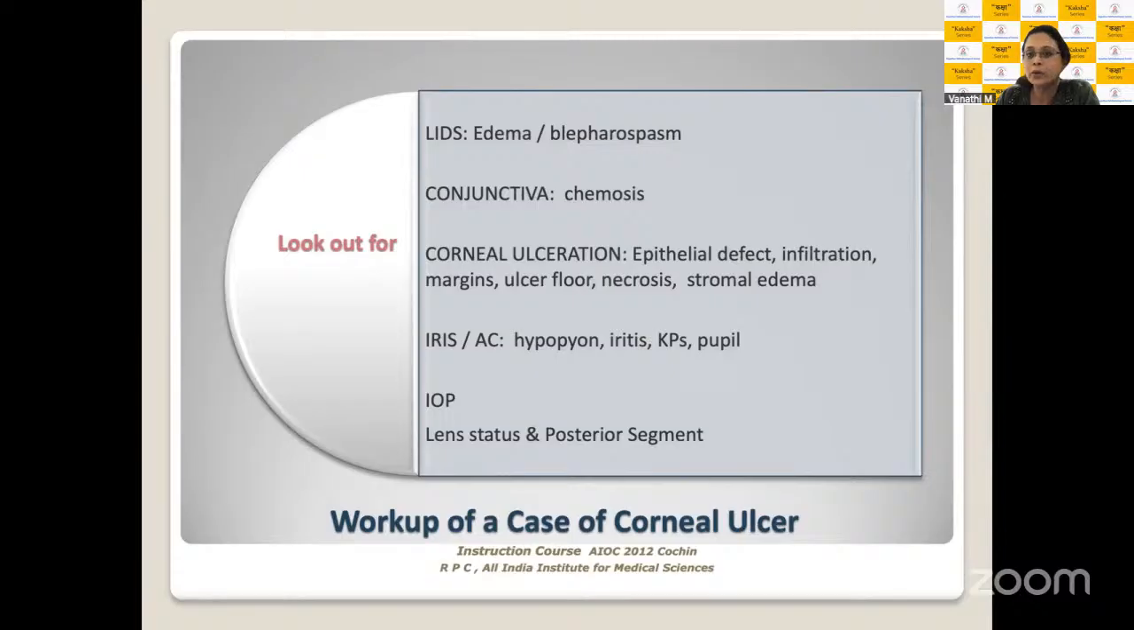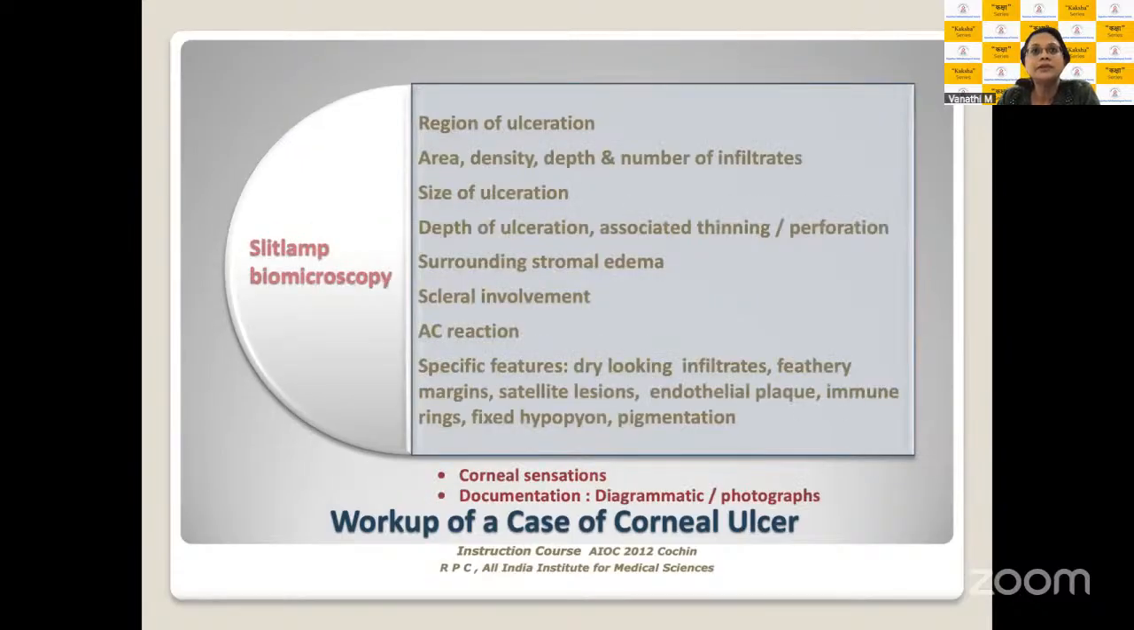And the raised IOP could be one of the most important reasons for the pain in the patient, besides the pain due to the ulcer itself. So slit lamp examination largely should cover the region of ulceration, area, density, the depth, the number of infiltrates, the size of the ulceration, the depth of the ulceration. And something which many times people forget is to look at the amount of corneal thinning which is present, because this is going to help you to assess during follow-up when you need to intervene by a surgical intervention or by other interventions other than just medical management of the patient.